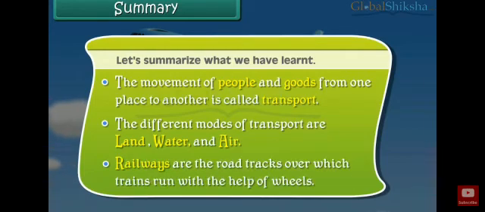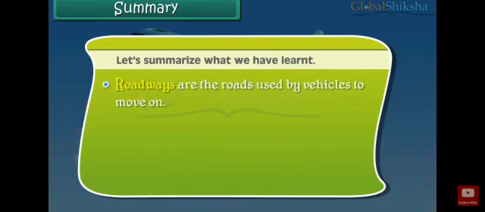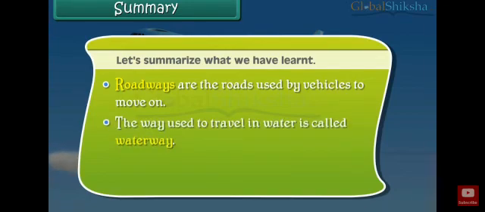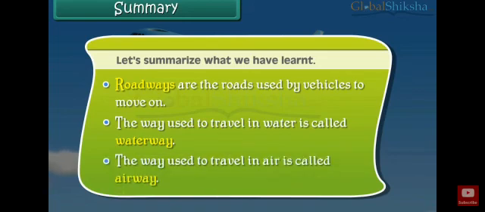After that, railways are the tracks over which a train runs with the help of wheels. Roadways are the roads used by vehicles to move on. Okay. The way used to travel on water is called a waterway. The way used to travel in air is called an airway. Okay, dear. I have completed the chapter.